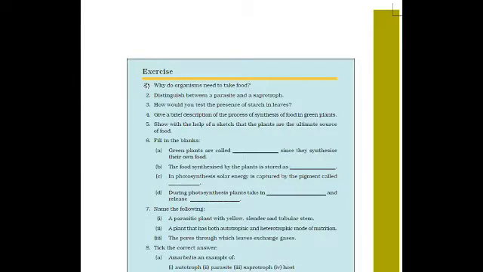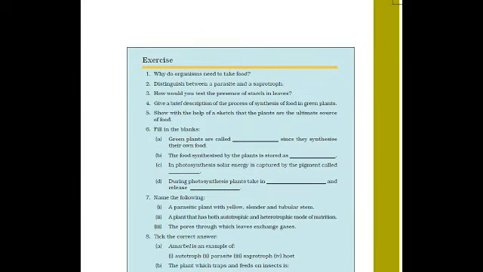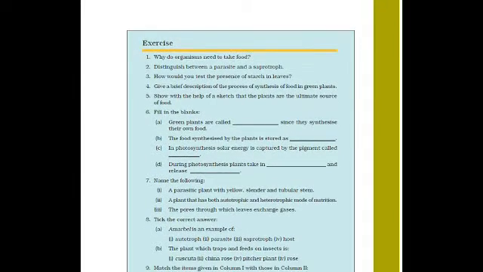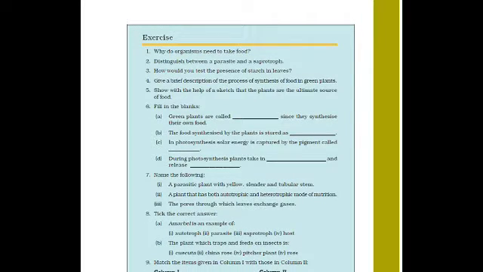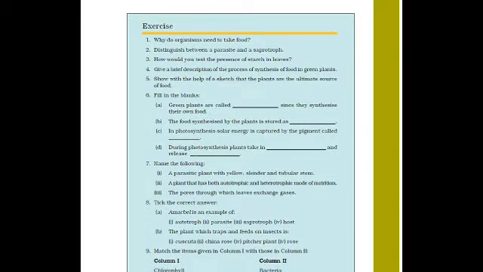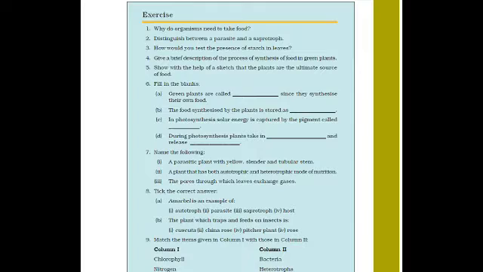Now, name the following. A parasitic plant with yellow, slender and tubular stem. You have to search these answers by yourself from the chapter only. Only one name you have to write. You have to search and write these answers by yourself.